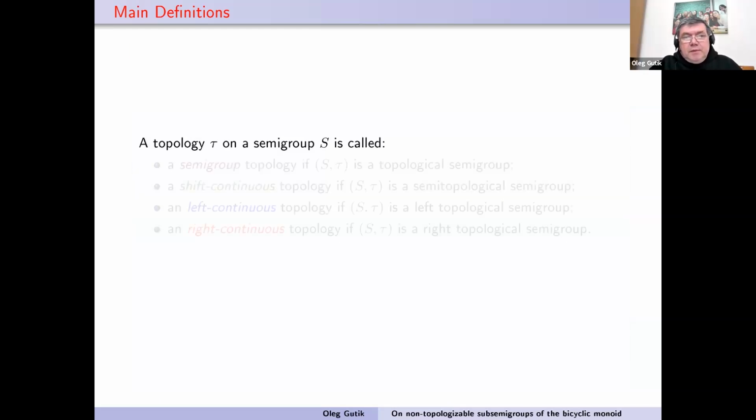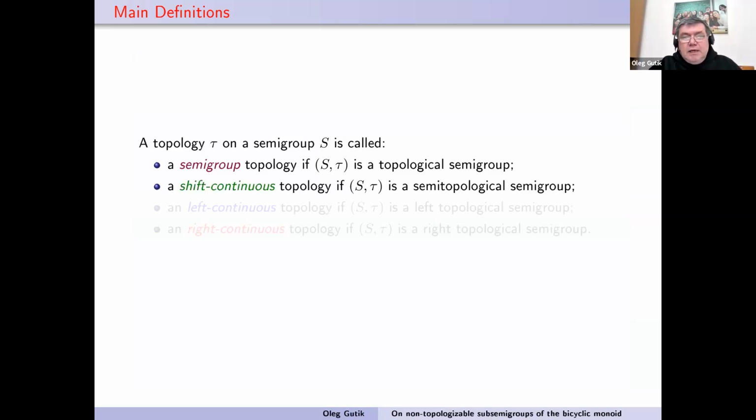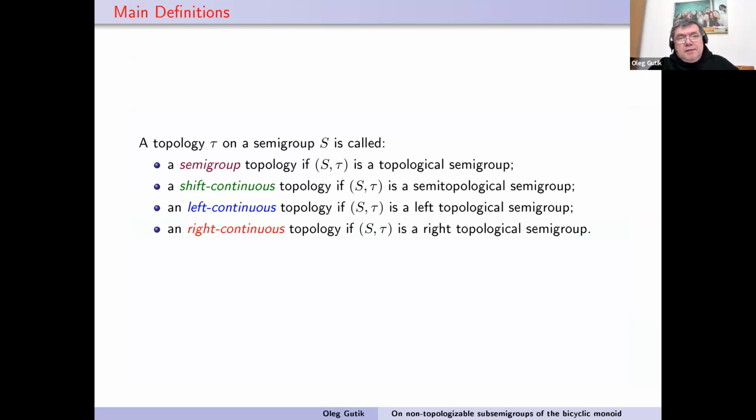Later, a topology on a semigroup S is called a semigroup topology if S with this topology is a topological semigroup. Shift continuous if (S, tau) is a semitopological semigroup, and left continuous topology if this semigroup is a left topological semigroup. By duality we get the right continuous topology.